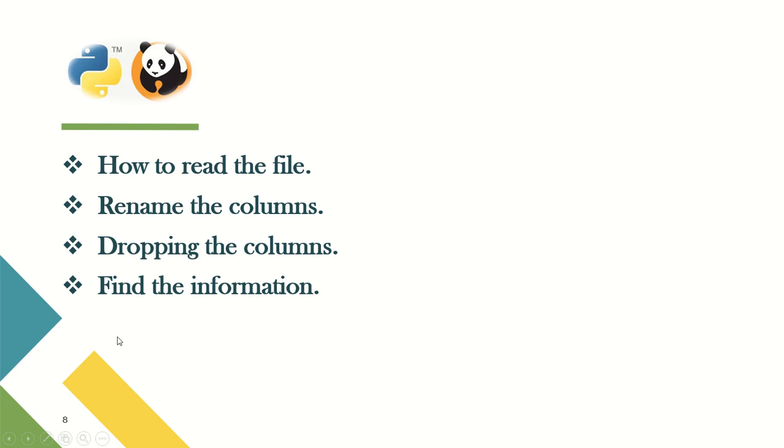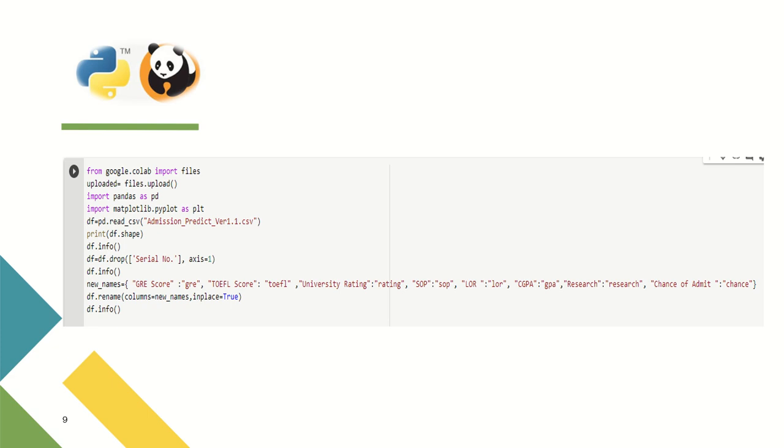After that, how to read the file, rename the columns, drop the columns, and find the information? We use Python with the help of pandas to show the data. So what is the code that I use to fetch this information?